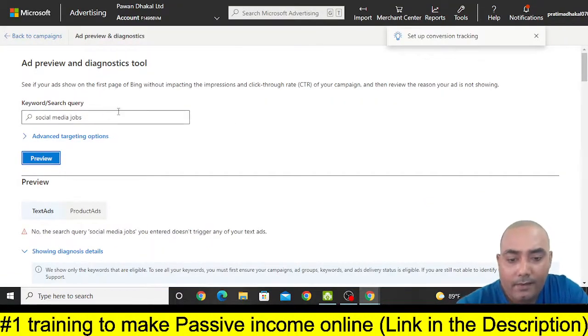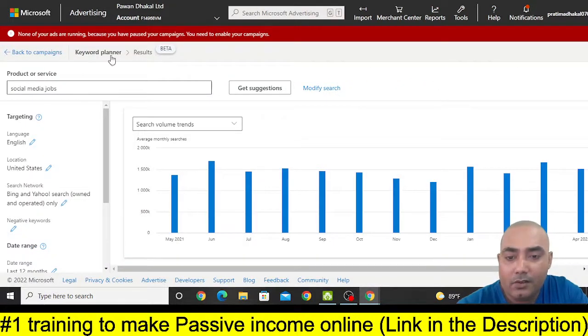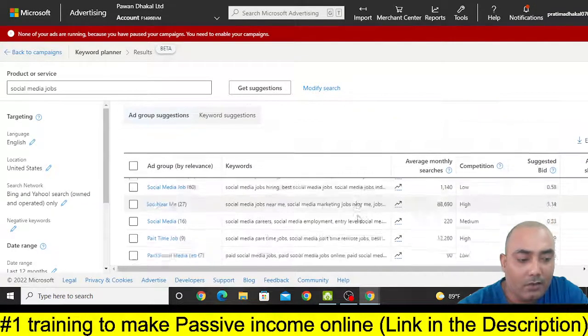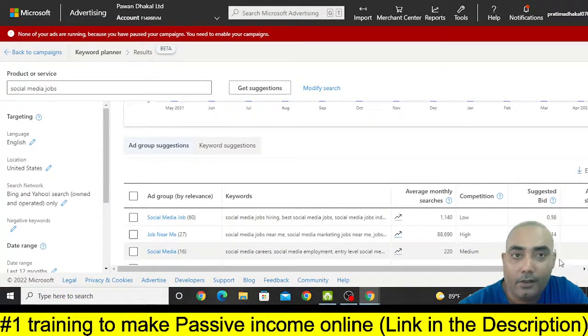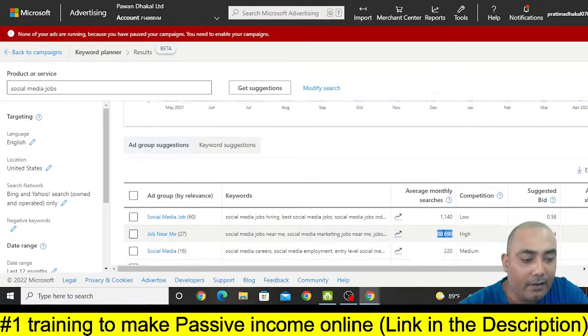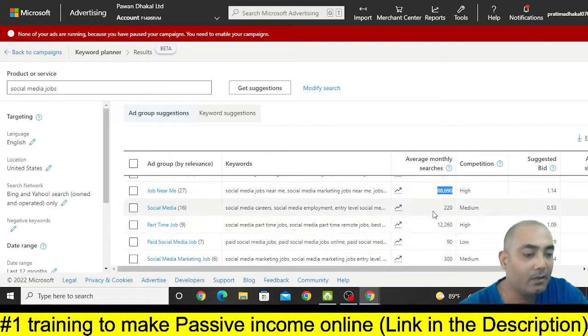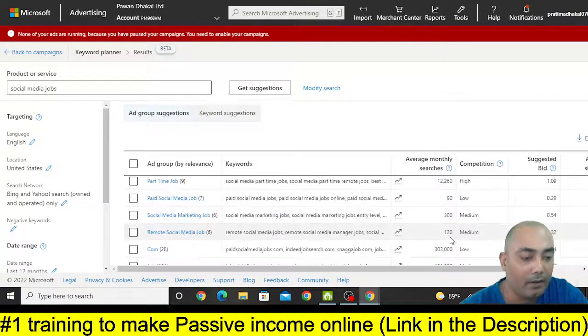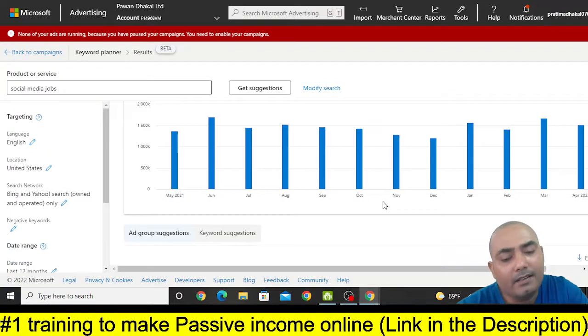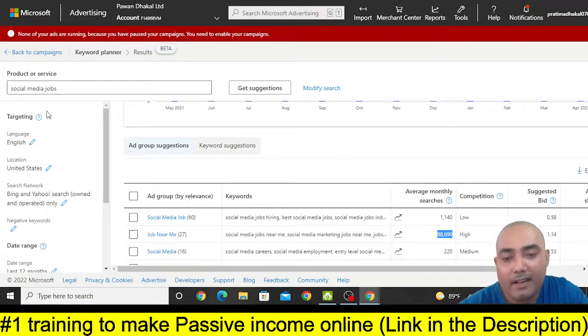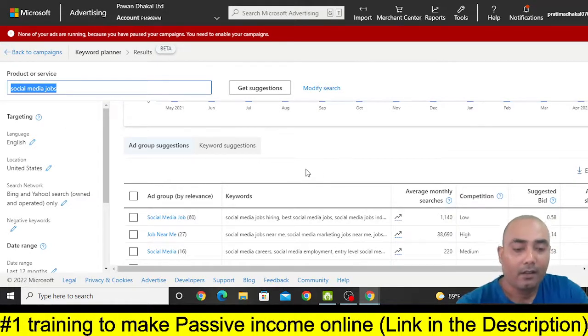So if I search for social media jobs in this Microsoft Ads keyword planner, then you can see there are lots of search terms and the bid is pretty low. These search volumes are not accurate, but it is somewhere around this number. So that means anyone can come into Microsoft Ads and target this social media jobs keyword, or keywords that are related to social media jobs or making money with social media. They can easily target these kinds of keywords.